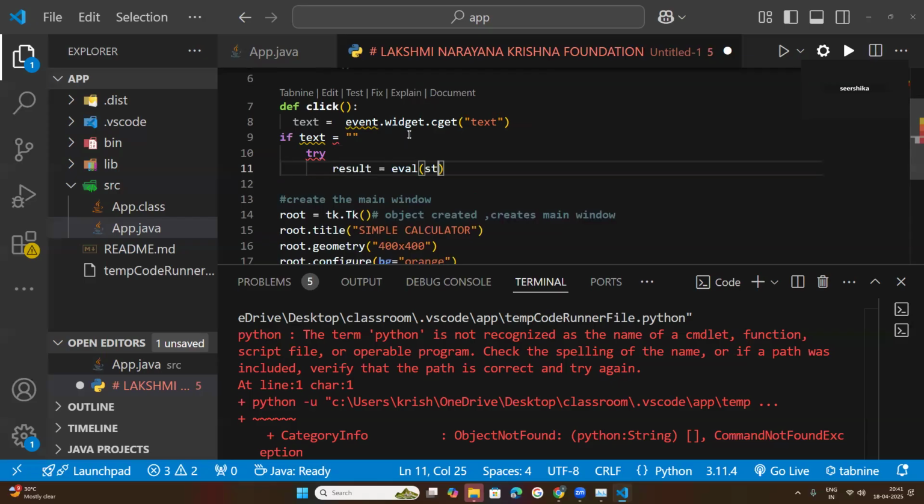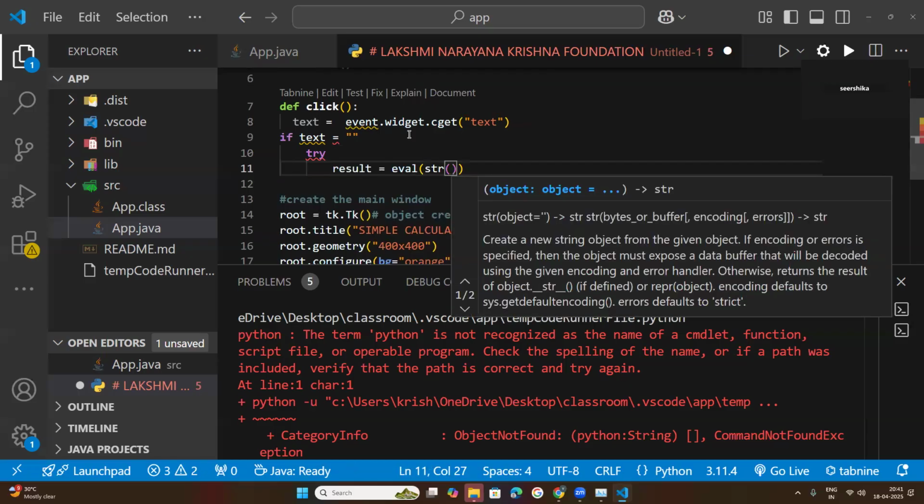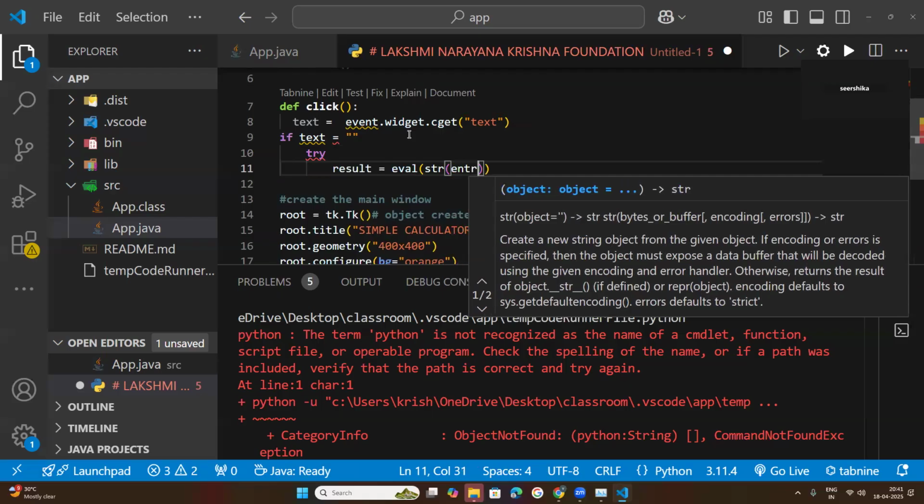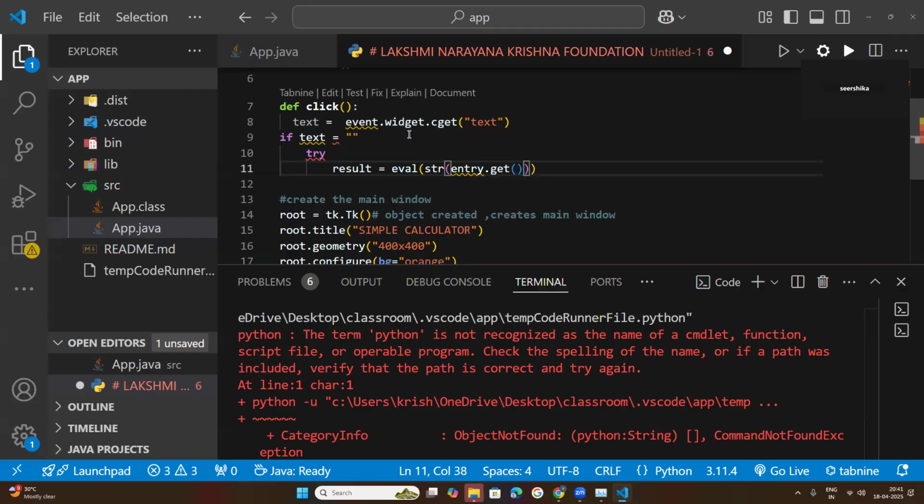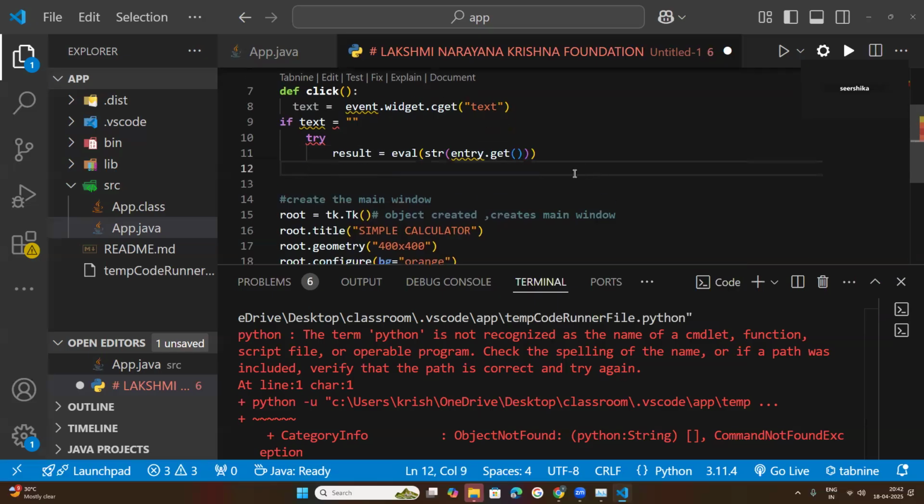Inside of this code I have written entry.get. I will explain every code one by one. What is the meaning of this? First of all, we need to understand every code, otherwise it is very difficult to understand programming. Under this try block, first let me finish the lines of code I want to keep inside.